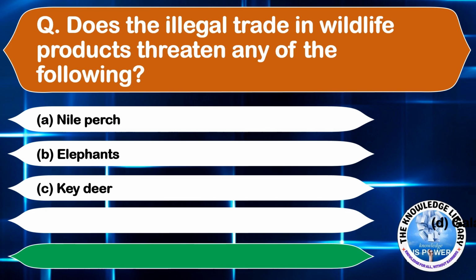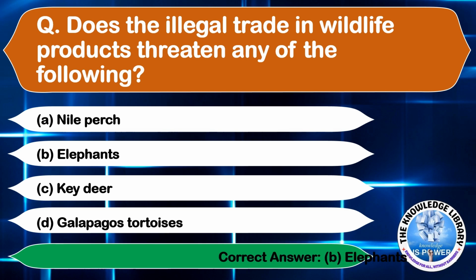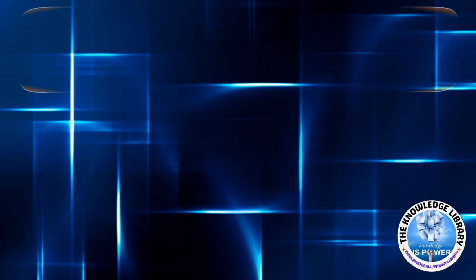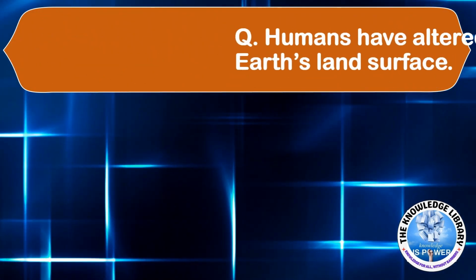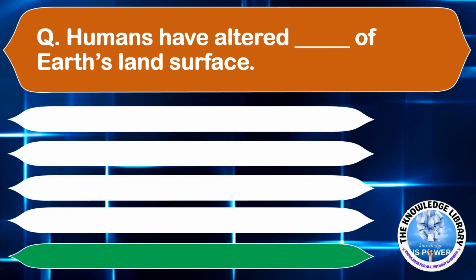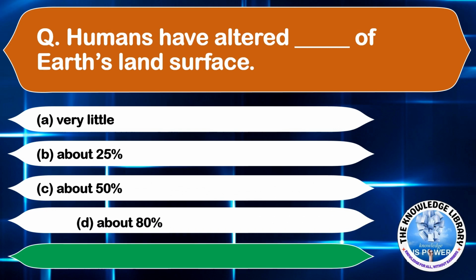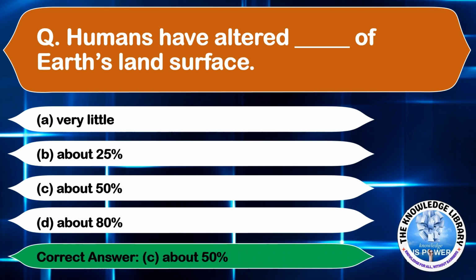Option C, key deer. And option D, Galapagos tortoise. The correct answer is option B, elephants. The next question is, humans have altered dash of Earth's land surface. Option A, very little. Option B, about 25%. Option C, about 50%. And option D, about 80%. The correct answer is option C, about 50%.